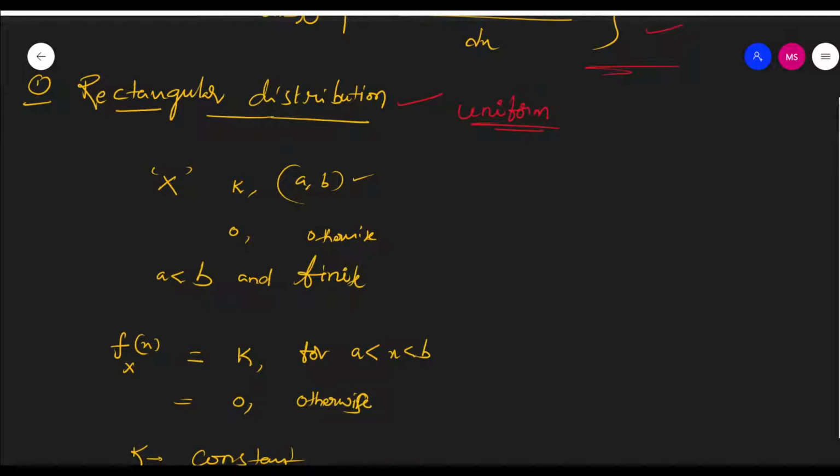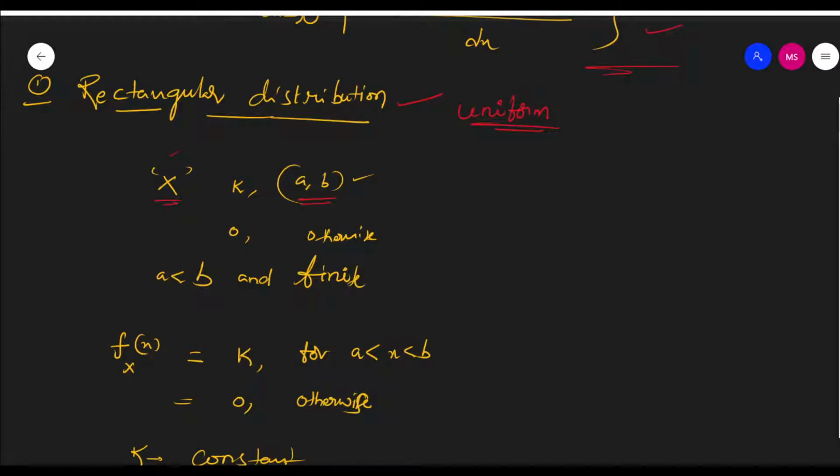What is the uniform distribution? Let x be a random variable defined on a continuous sample space, that is, the one-dimensional real line with range a to b. The range is a to b, which means there is a certain interval.